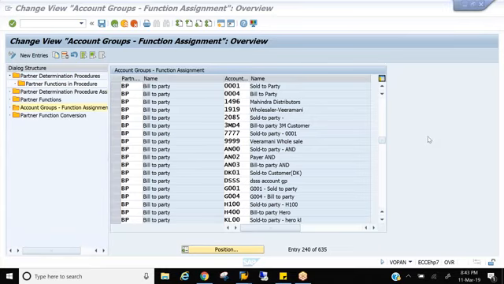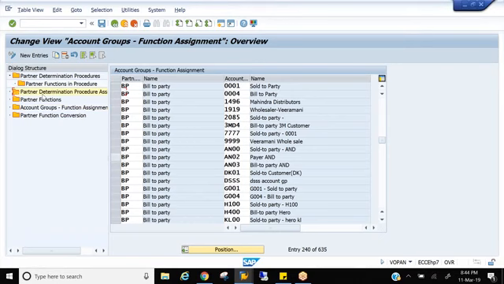So at least can someone repeat my question? How many account groups can you assign to PDP? Right. So it's not all the time important to answer, because you need to understand the question. This is a very tricky question.